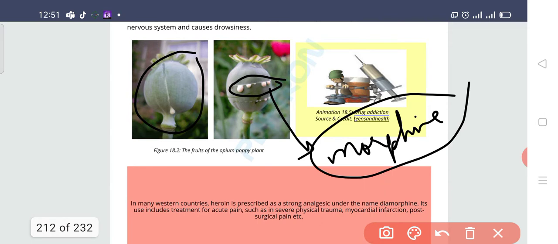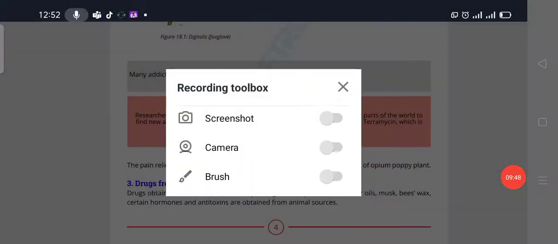Mostly you have seen in surgeries, when we are doing surgeries, it is quite painful, so we give the patient morphine to remove or reduce that pain.